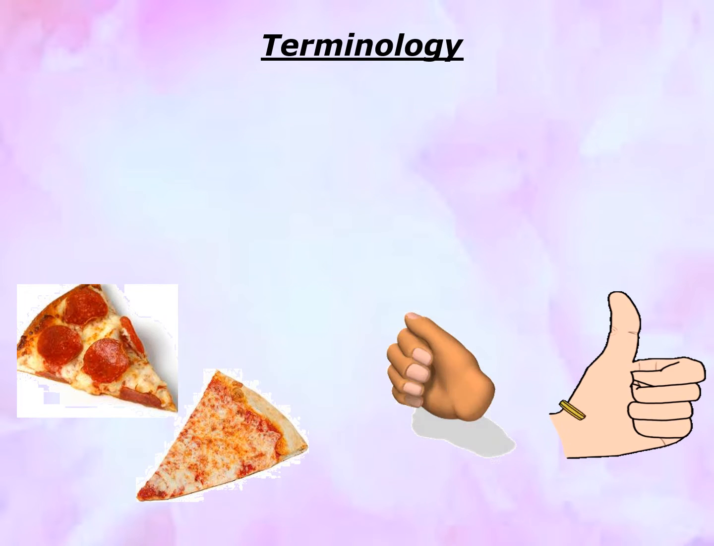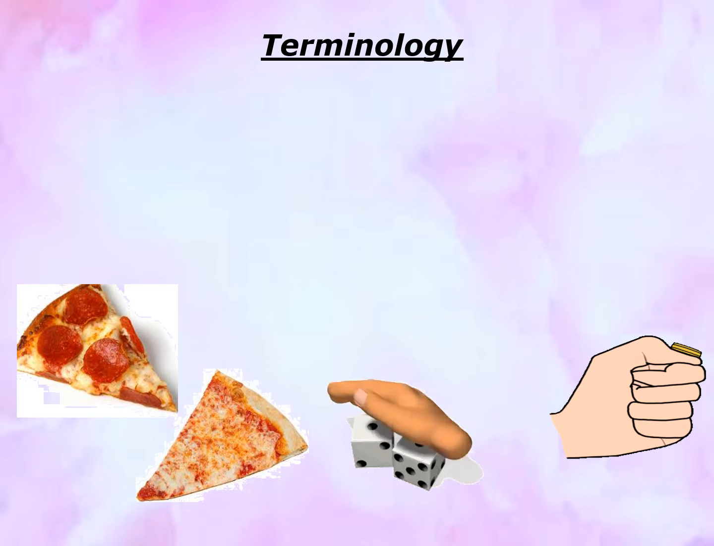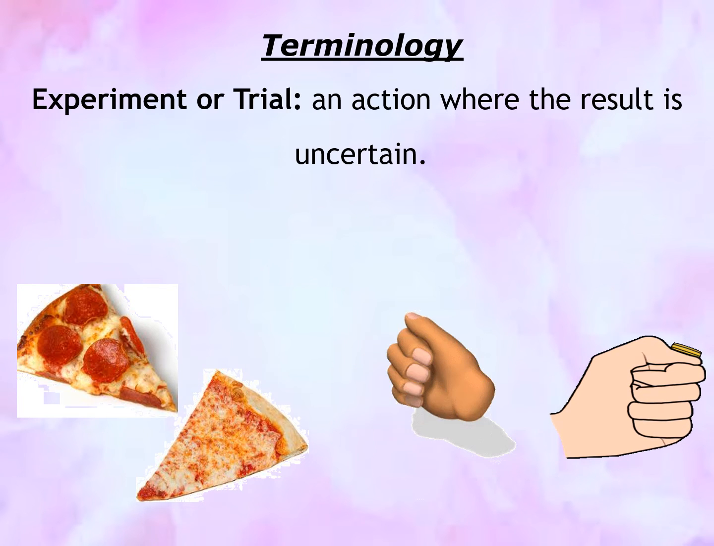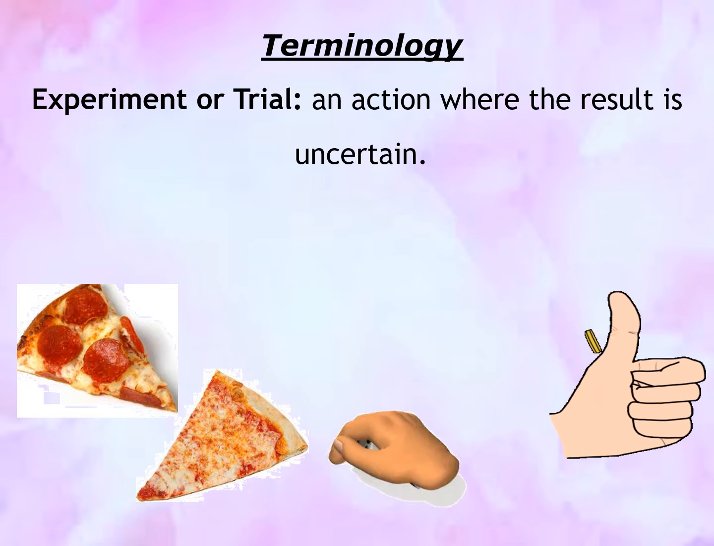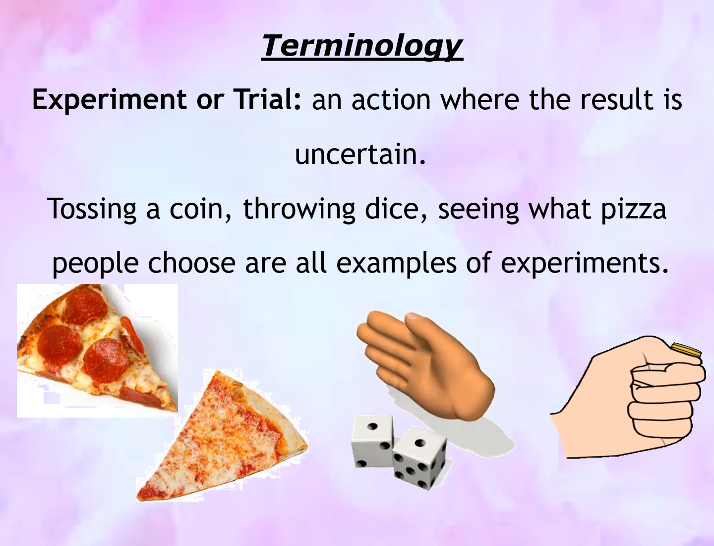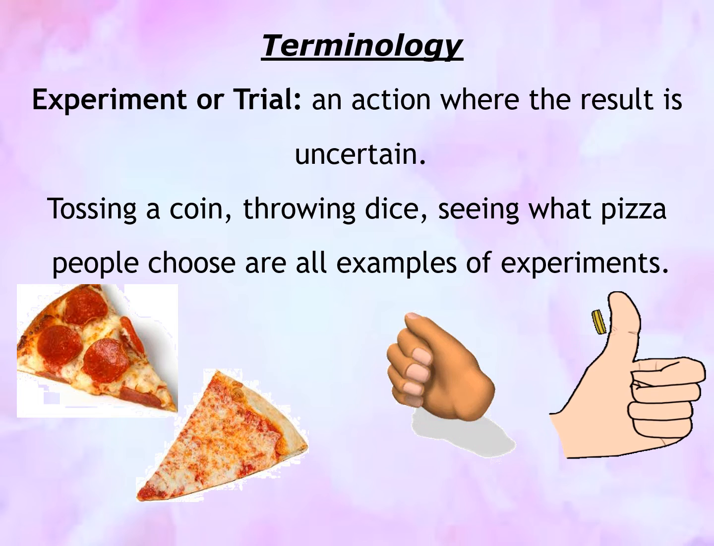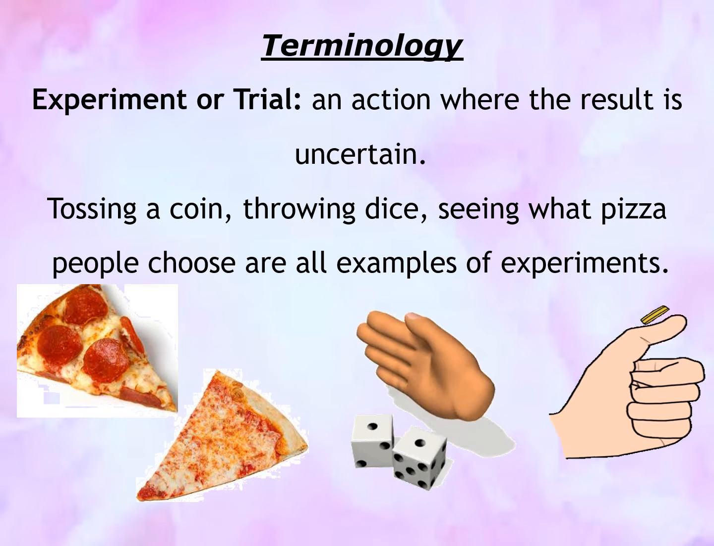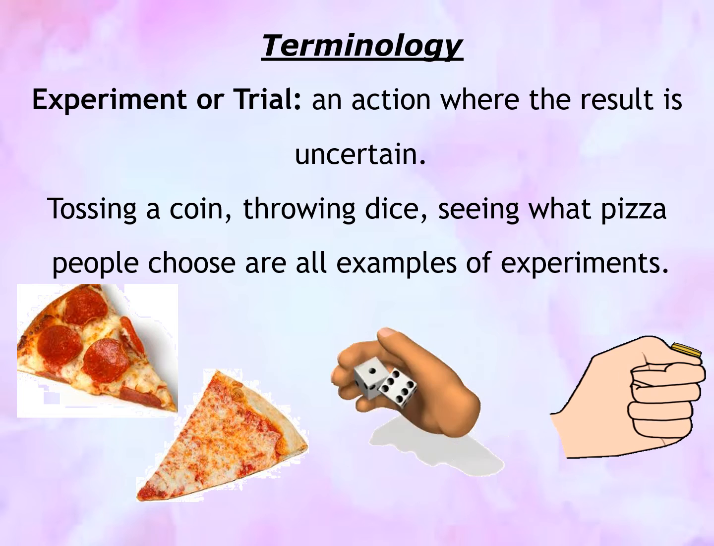So these are the terms that we need to understand before we solve probability problems. Experiment or trial: it is an action where the result is uncertain. Examples: tossing a coin, rolling dice, and seeing what pizza people choose are all examples of experiments.